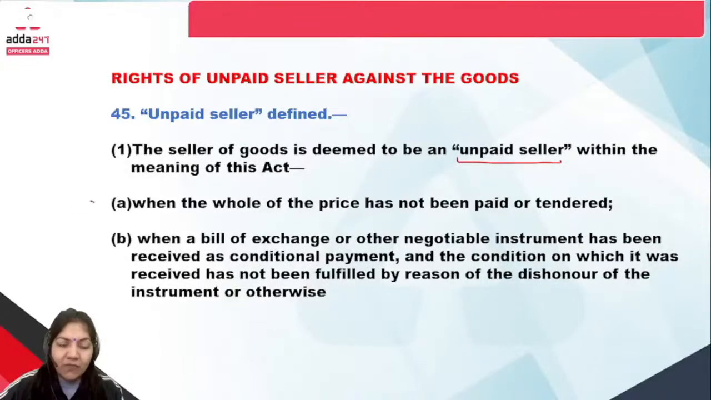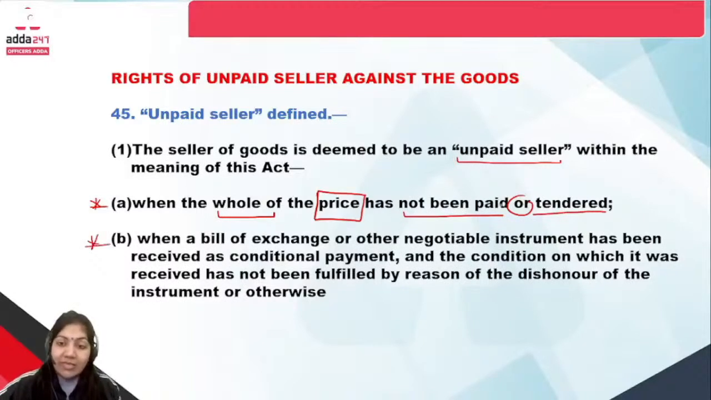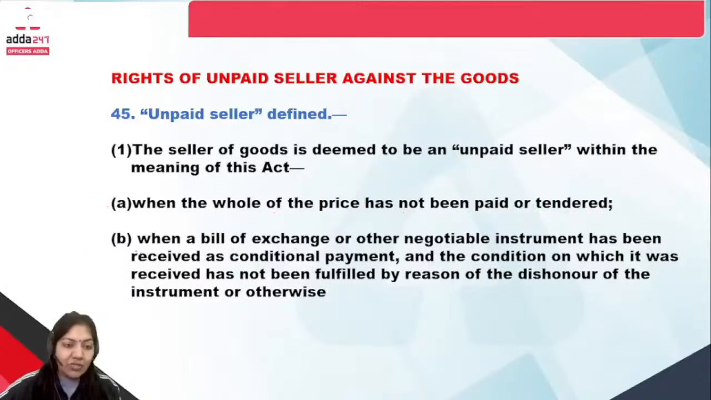Two points are there. The first point: when the whole of the price has not been paid or tendered. The first one is that the price is not paid. In that way, the seller will be called the unpaid seller. And the second definition, see, "or" is given. Or means the definition includes this or this also. Now we will go to the definition in part B.